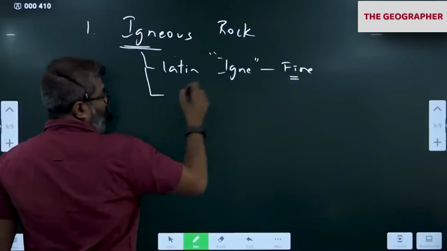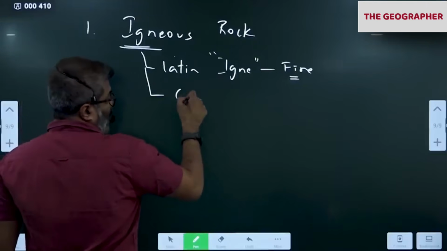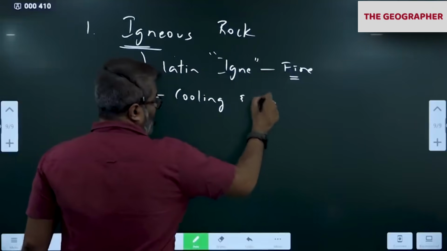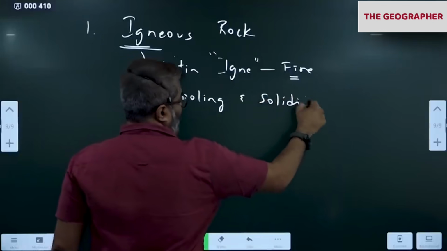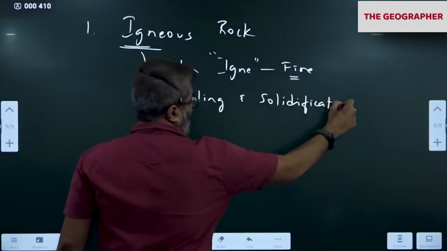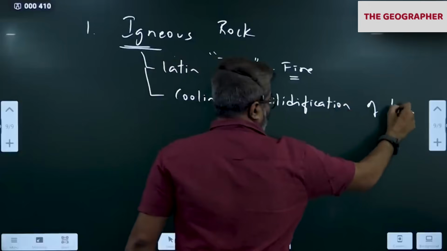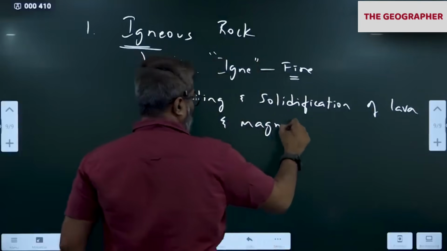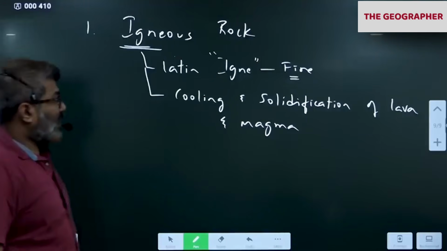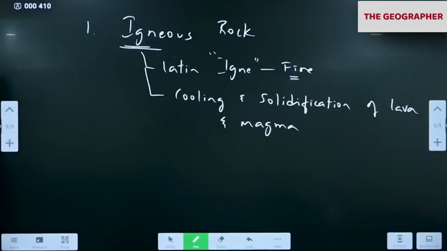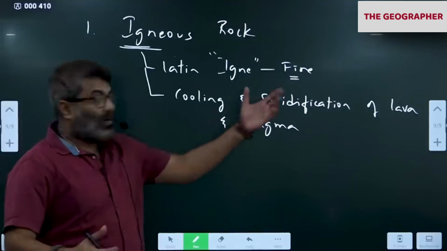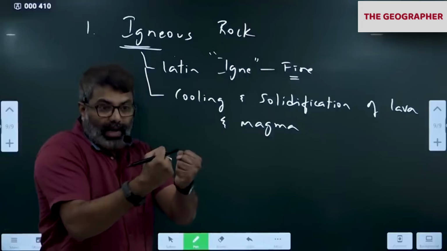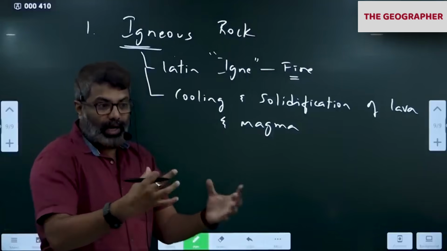So write: all those rocks formed from cooling and solidification of lava and magma. What does cooling mean? Lava and magma are hot, right? So they have to cool first. When they cool, they contract. They become hard.